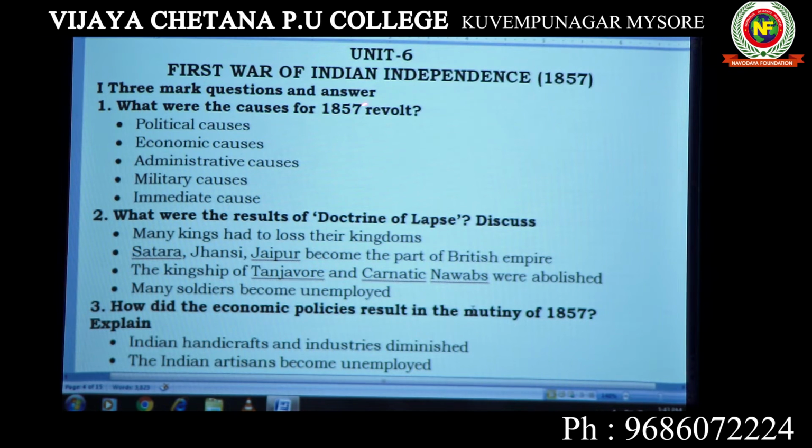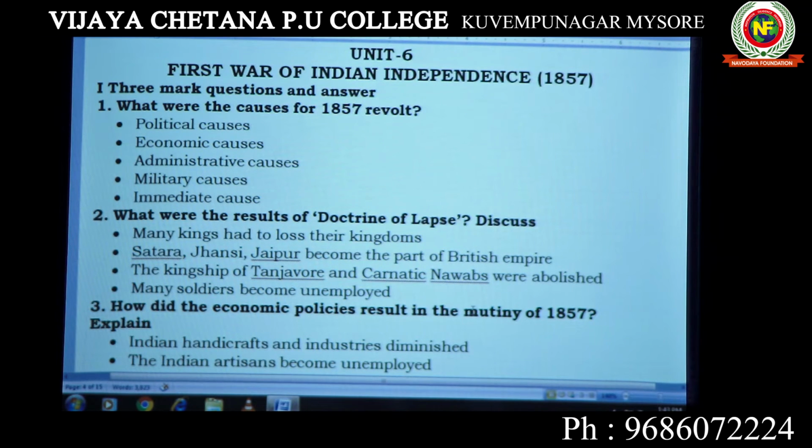Causes for 1857, if it is asked in the examination, you have to write these 4 or 5 points: political causes, economic causes, administrative causes, military causes and immediate cause. So these 5 causes to be written. No need to explain because it is asked for 2 marks. If the question is asked for 2 marks, then you need to write only the causes, not explain each one.